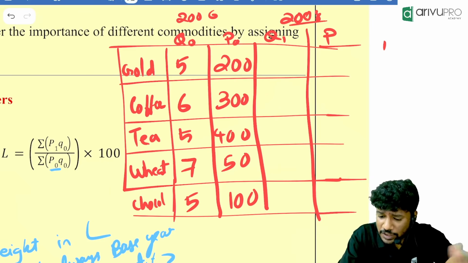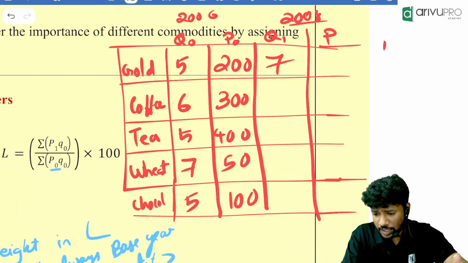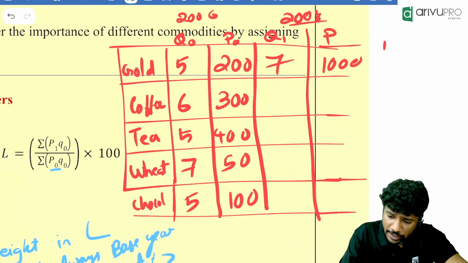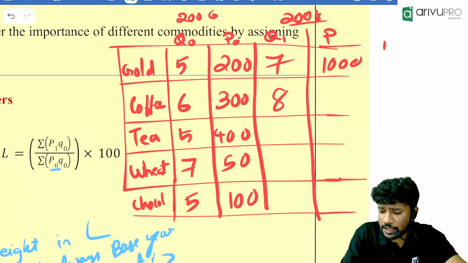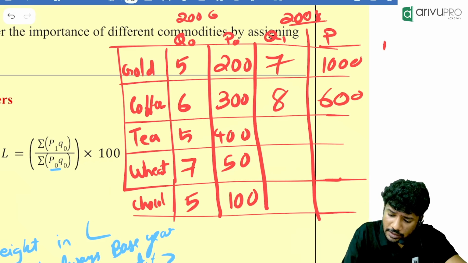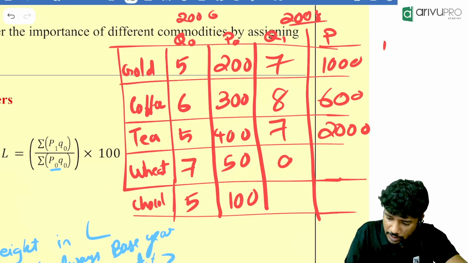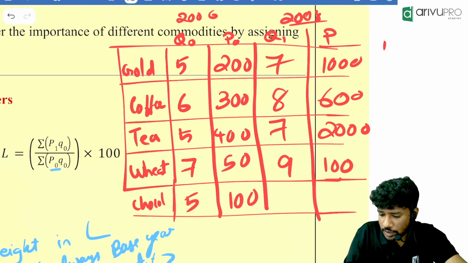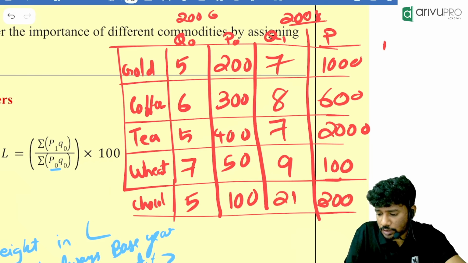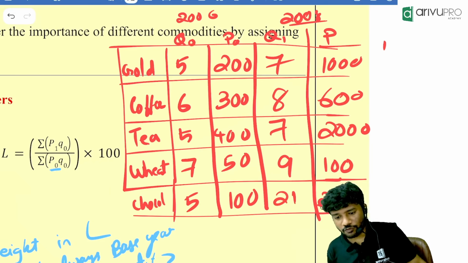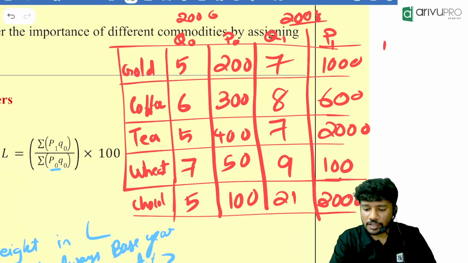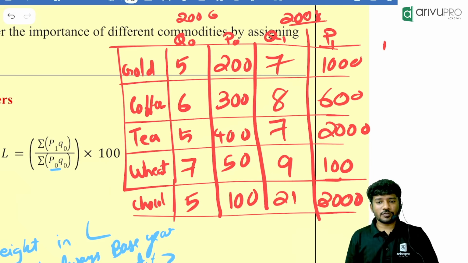In the year 2008, let us assume there was 7 and the price let it be 1000. Then here let it be 8 and 600. Then 7, let it be 2000. Let it be 9, and 100. Then let it be 21, and 3000. These are the values given in the question. Everyone understood what is given?